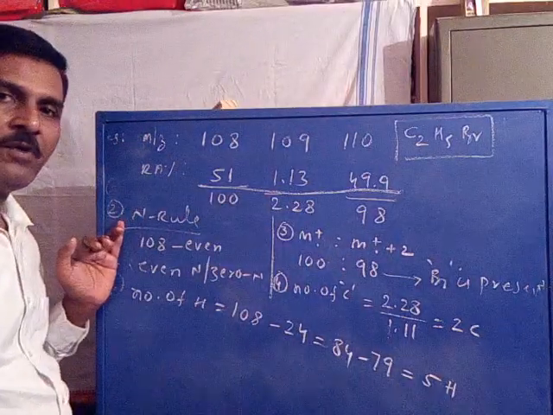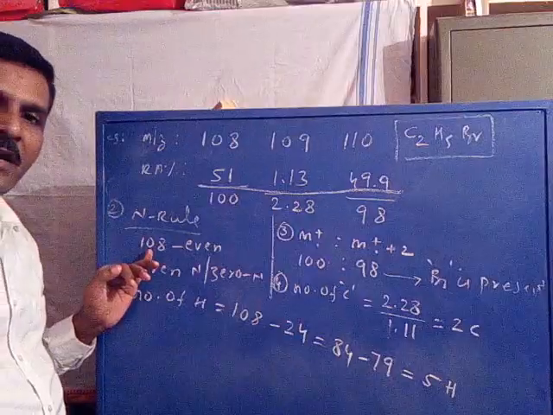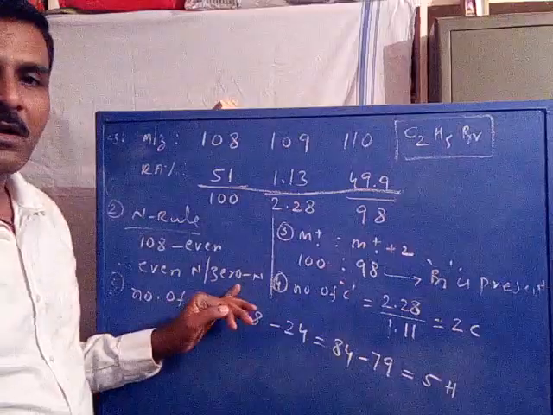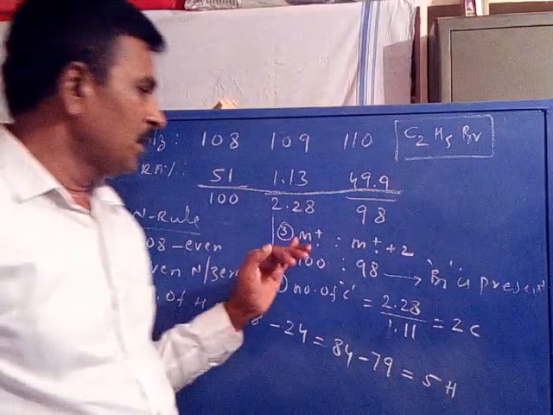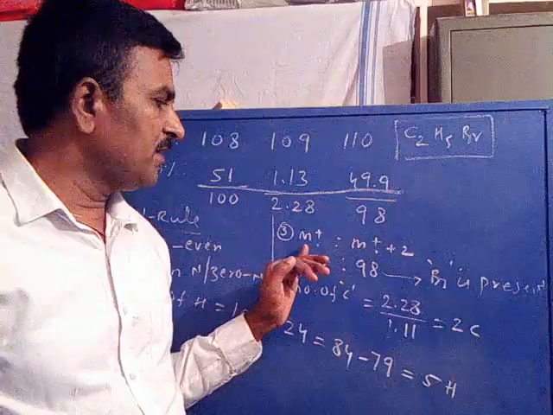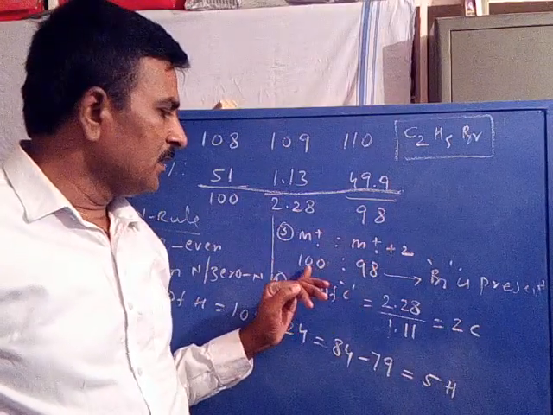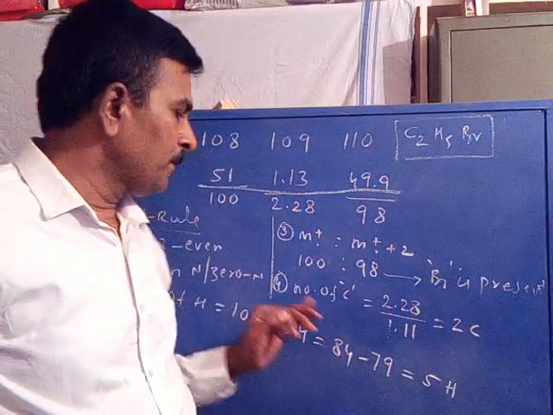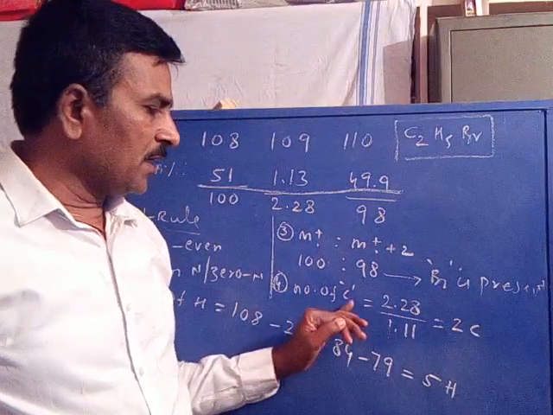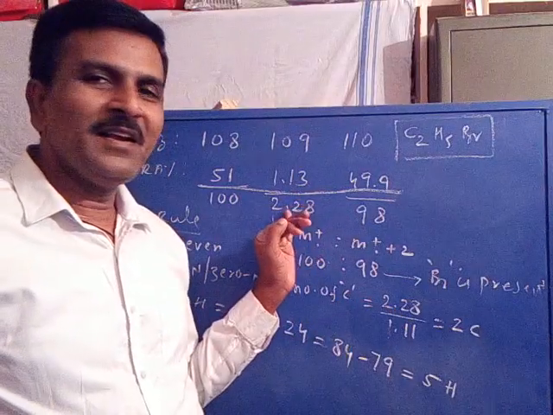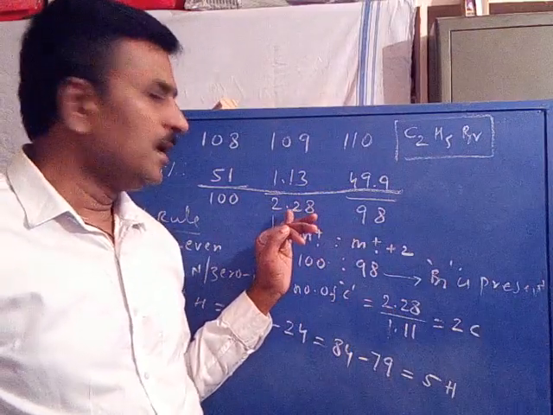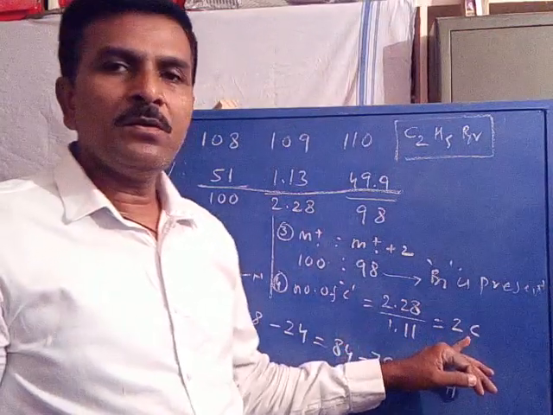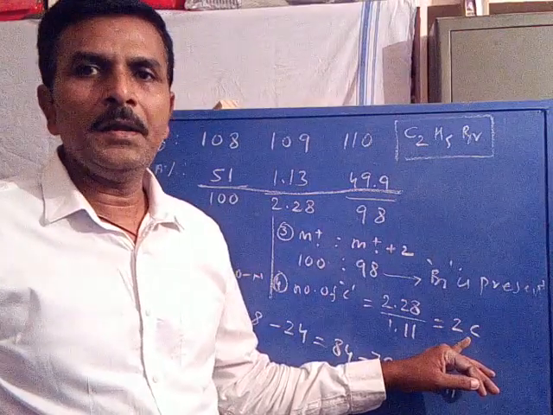Now we applied the nitrogen rule: the m/z value of the molecular ion is 108. This is even, hence an even number of nitrogens or zero nitrogens may be present. Then we compared the molecular ion signal intensity to the plus 2 signal intensity. The relation we found, 100 to 98, indicated the presence of bromine. After that, the number of carbons is calculated by dividing the plus 1 signal intensity, 2.28, by the natural abundance of carbon, 1.11, which equals 2 carbons. So the molecule may contain 2 carbons.